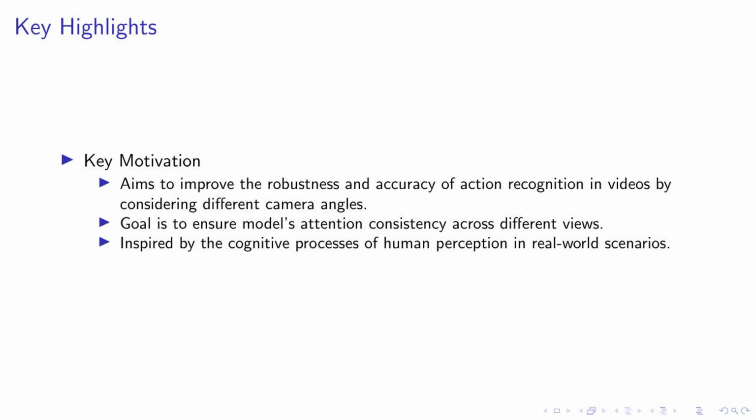Our goal is to ensure that the model's attention remains consistent across different views. This means that even when the camera angle changes, the model's focus on the action subject should remain steady. This consistency is crucial for making accurate and reliable predictions. In essence, we're trying to make our model perceive actions in a way that's more aligned with human cognition. By doing this, we hope to significantly improve the model's performance in action recognition tasks.